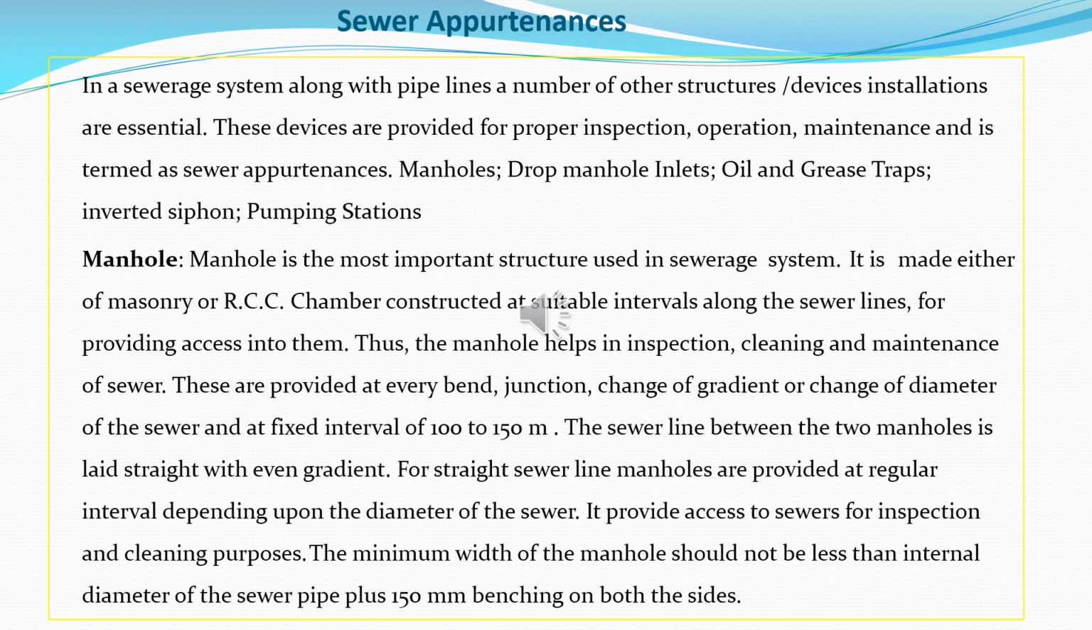These manholes are provided at every bend, junction, change of gradient or change of diameter of the sewer, and at a fixed interval of 100 to 150 meters. The sewer line between the two manholes is laid straight with even gradient. For a straight sewer line, manholes are provided at a regular interval depending upon the diameter of the sewer. It provides access to the sewer for inspection and cleaning purposes.